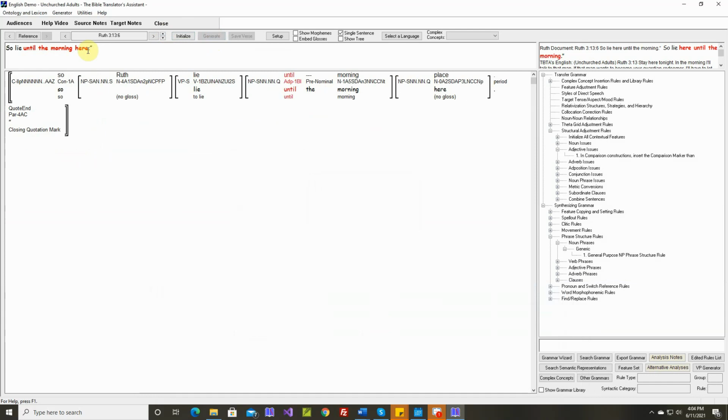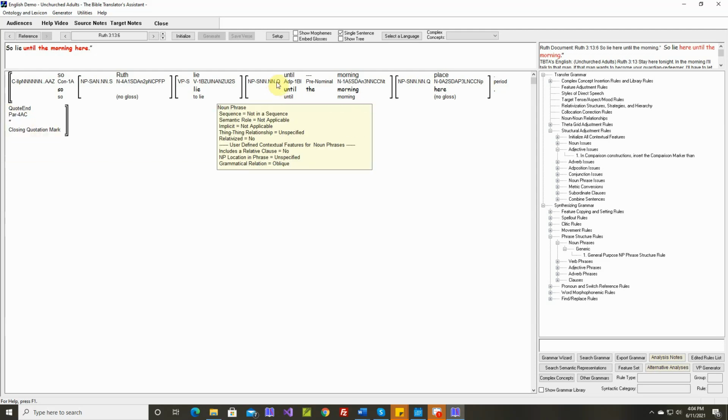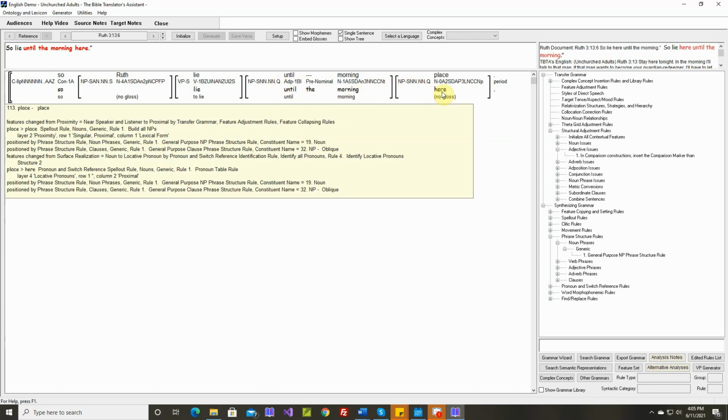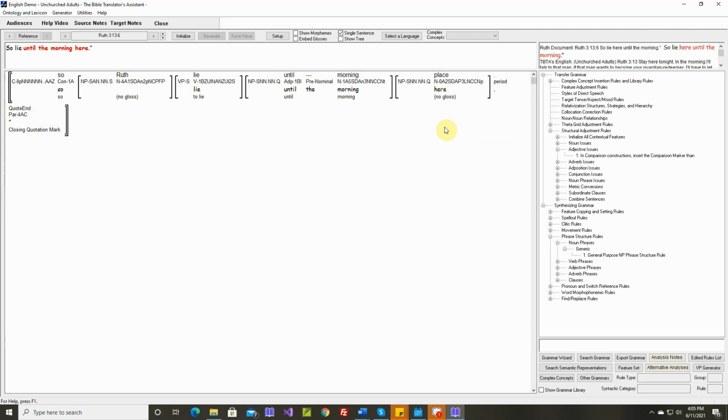So lie until the morning here. So lie here until the morning. Okay, this is definitely better. But this is the sort of thing that it's very difficult for us to do. These are two obliques. It's not oblique 1 or oblique 2 or anything like that. Just an oblique. And for us to order these, that's up to the MTTs. We never expect TBTA to produce perfect drafts. We always rely on the MTTs to polish the text, make it more natural, and this is the sort of thing that we rely on them to do. So we're going to leave this alone.